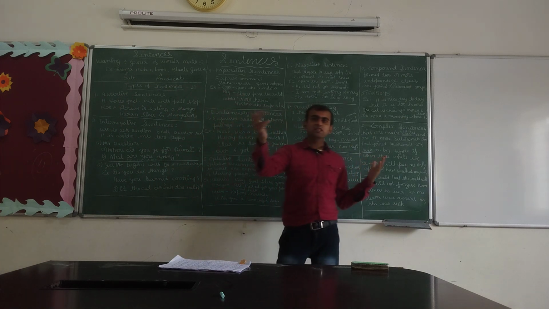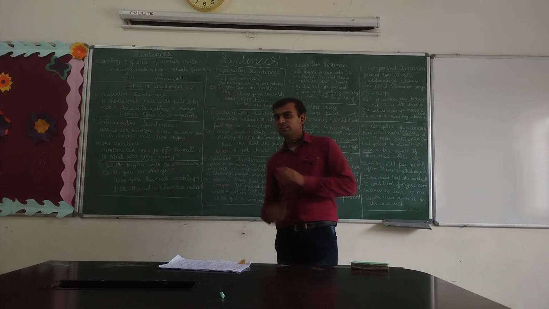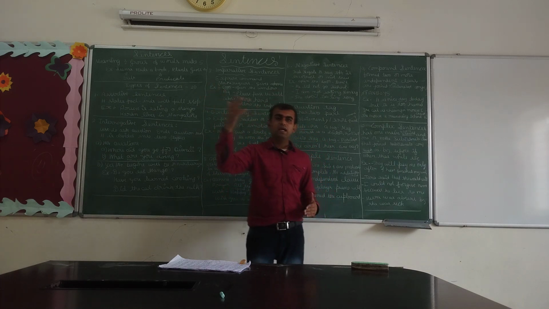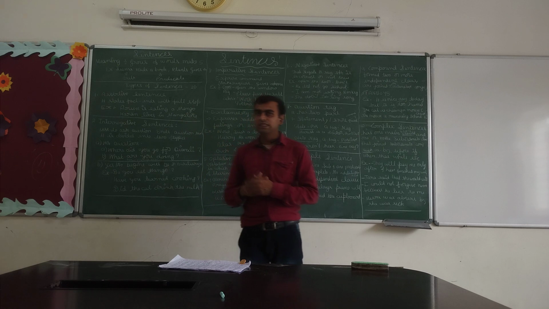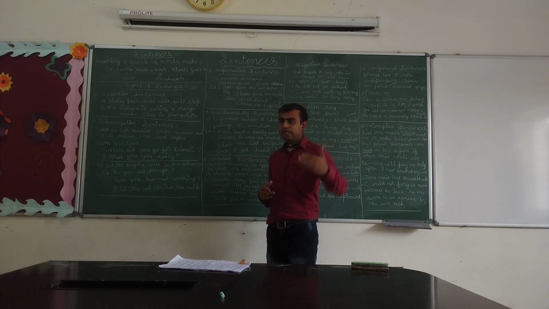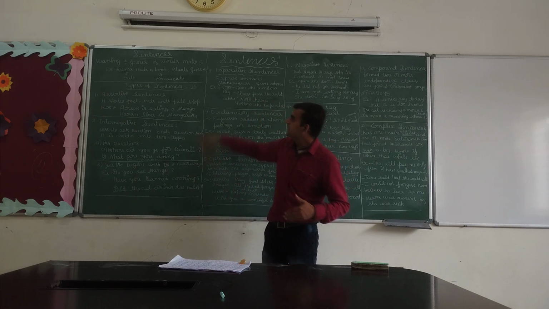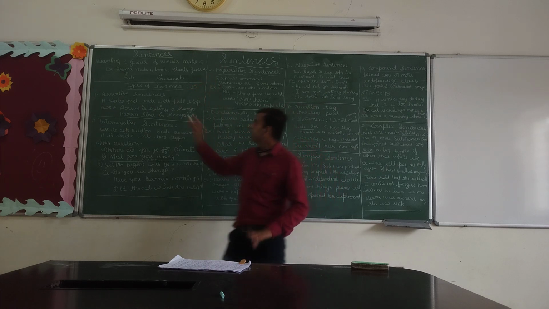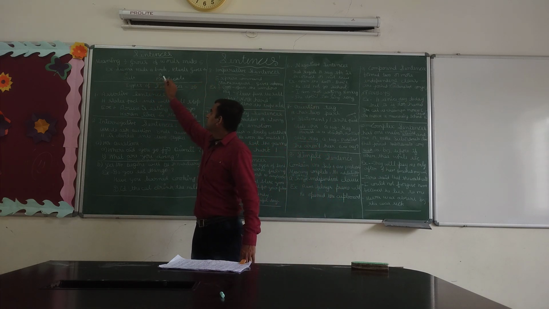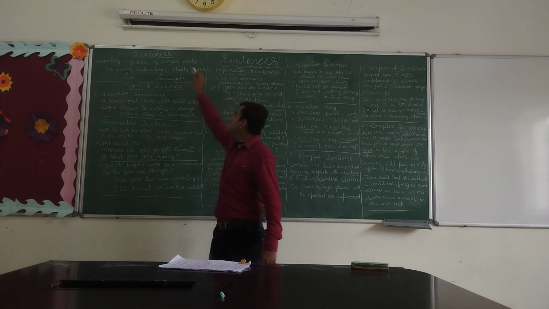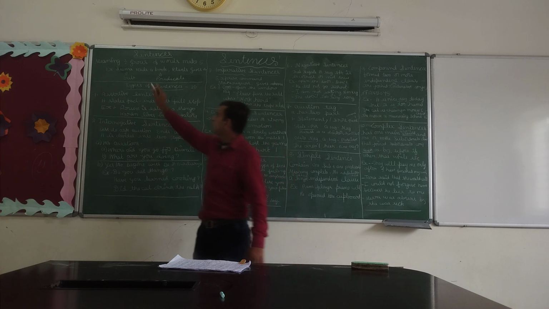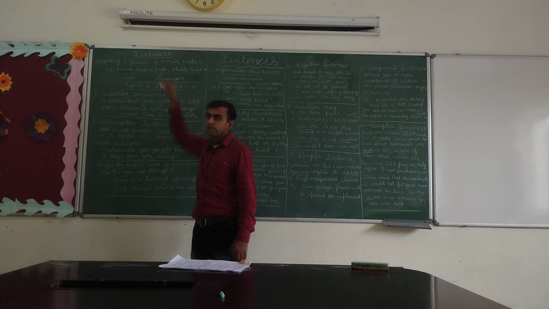So, first, let me ask, what is a sentence? A sentence is a group of words that makes complete meaning or complete sense. I repeat, a sentence is a group of words that makes complete sense or complete meaning. Example: Seema reads a book. Plants give oxygen. To make a sentence, there must be one subject and one predicate.